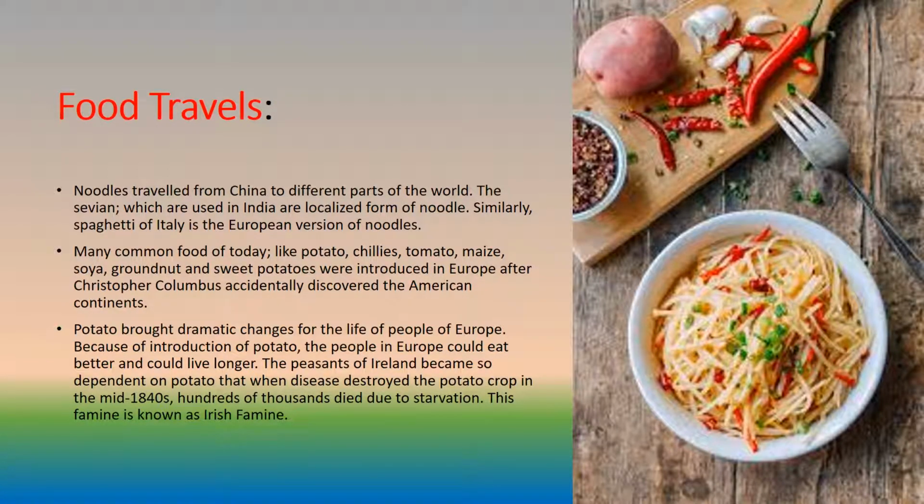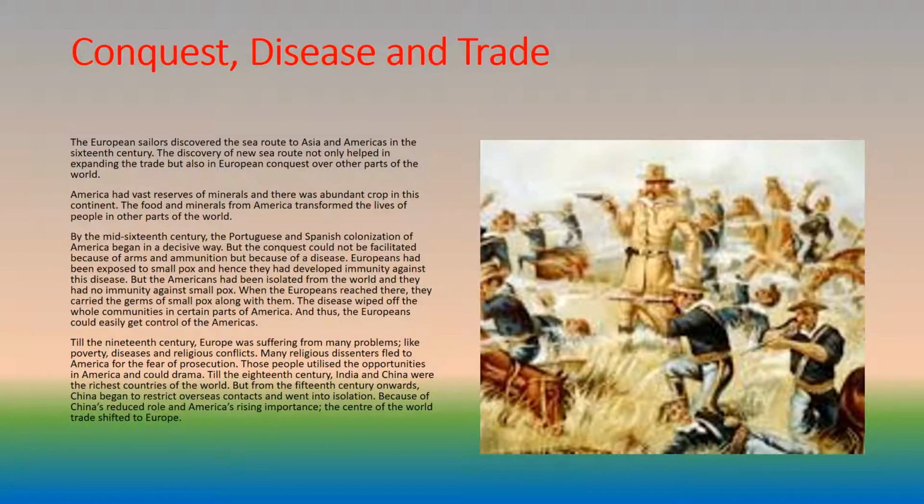Conquest, disease, and trade. The European sailors discovered the sea route to Asia and Americas in the 16th century. The discovery of new sea route not only helped in expanding the trade but also in European conquest over other parts of the world. America had vast reserves of minerals and there was abundant crop in this continent. The food and minerals from America transformed the lives of people in other parts of the world.